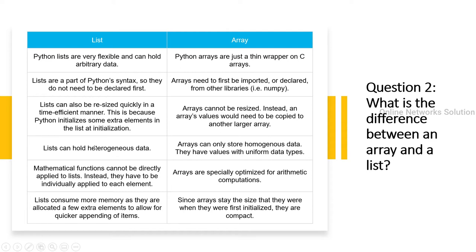Lists can hold heterogeneous data. Arrays can only store homogeneous data. They have values with uniform data types. Mathematical functions can't be directly applied to lists. Instead, they have to be individually applied to each element. Arrays are especially optimized for arithmetic computation. Lists consume more memory as they are allocated a few extra elements to allow for quicker appending of items. Since arrays stay the size that they were when they were first initialized, they are compact.